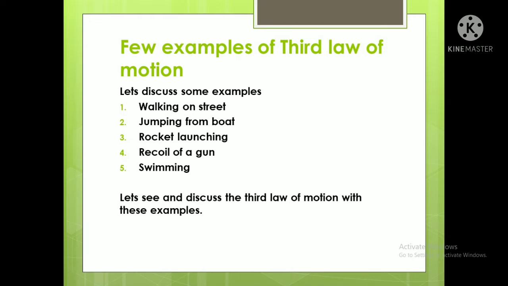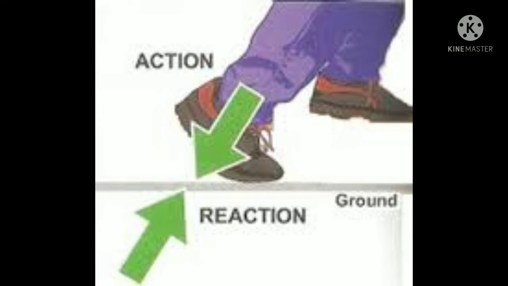The examples are: walking on the street, jumping from a boat, rocket launching, recoil of a gun and swimming. Let's see them one by one with the diagram. See the diagram properly. Here you can see the arrow sign for the action and the reaction of walking on the street. When you walk, you are giving action to the soil or the land with your shoe, and the land is giving you support to move your leg, and that is the reaction.